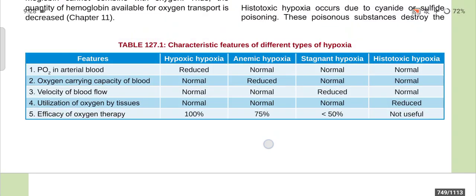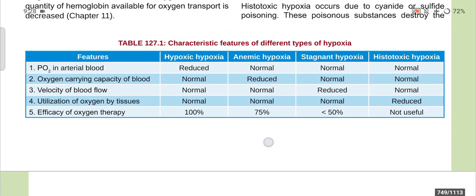If we take a comparative table, the features: the partial pressure of oxygen in arterial blood is reduced in hypoxic hypoxia, and normal in anemic, stagnant and histotoxic. Oxygen carrying capacity of blood is normal in hypoxic, reduced in anemic, normal in stagnant and histotoxic. Number 3 is velocity of blood flow. In hypoxic, anemic and histotoxic it is normal, but in stagnant it is reduced.